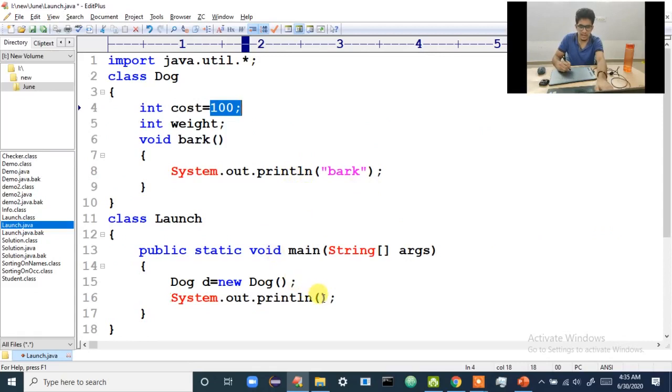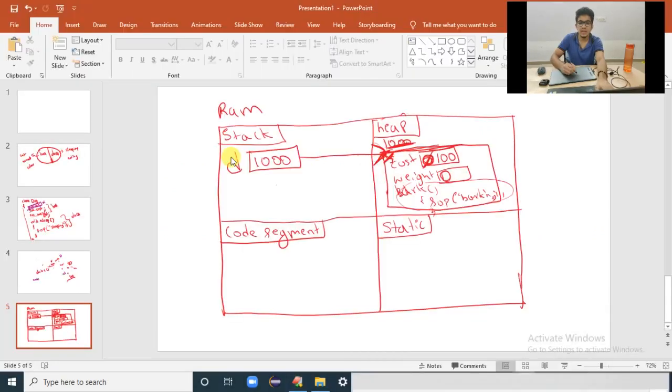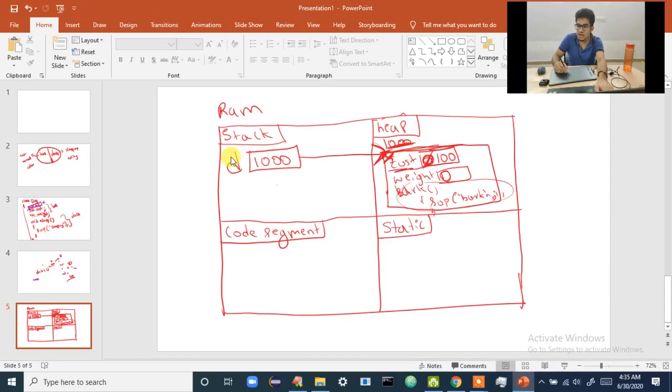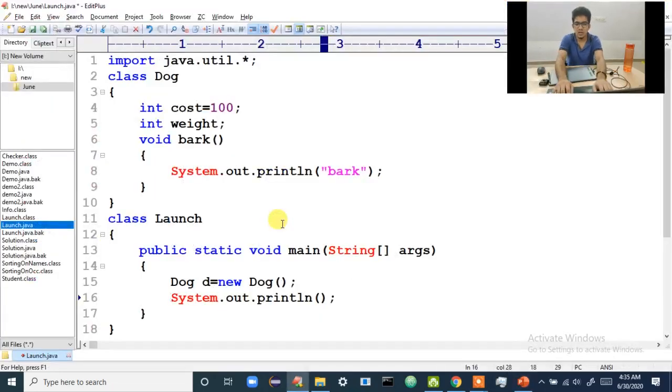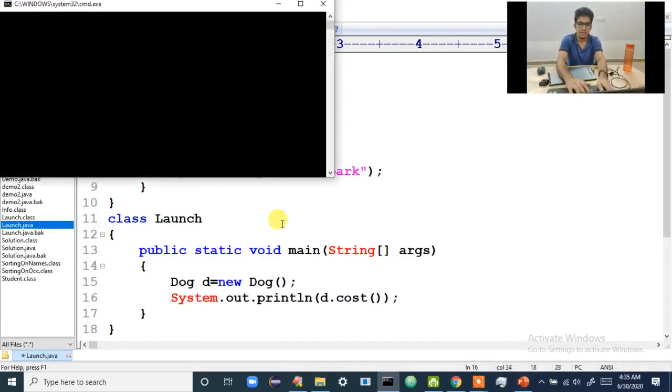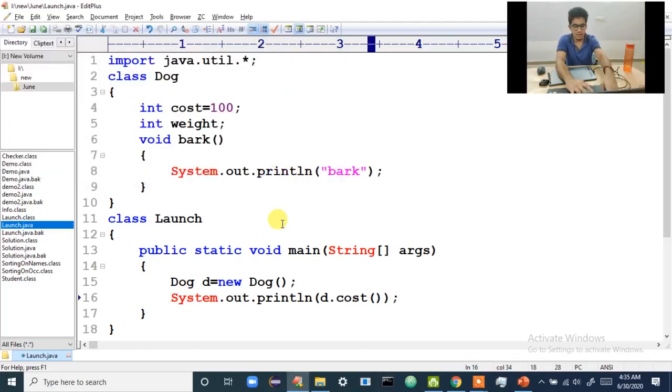Now, after this is done, I want to print this cost. To print this cost, I have to tell that inside the 1000th address there is a cost. You print that. Since 1000 is stored in D, I have to tell that inside D there is a cost. You print that cost inside D. So when I compile and execute, see, what is the problem here? D dot cost.